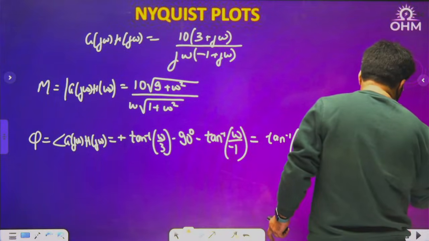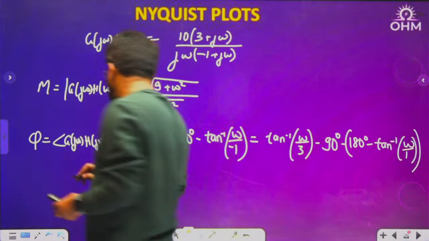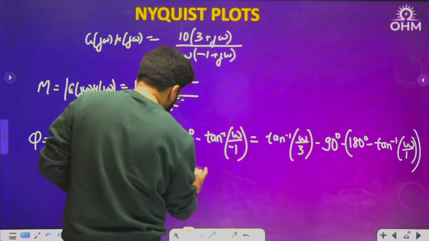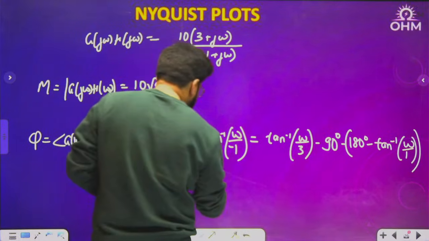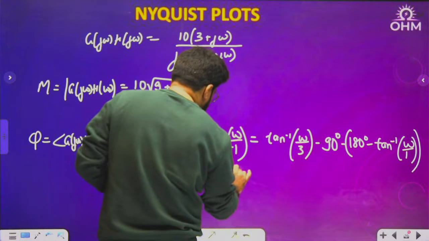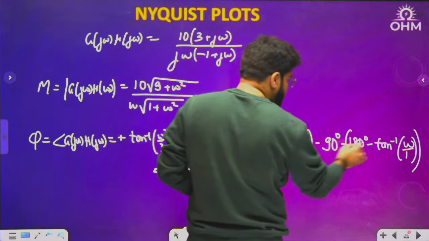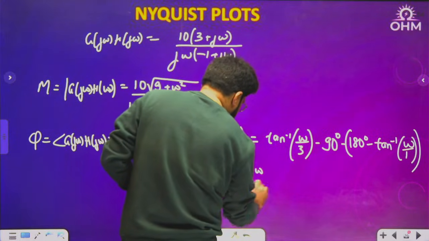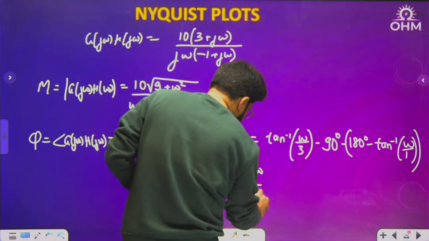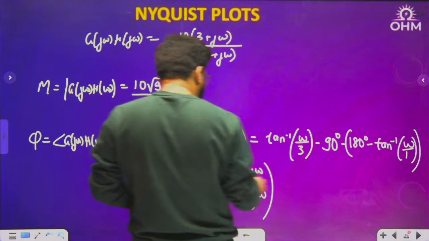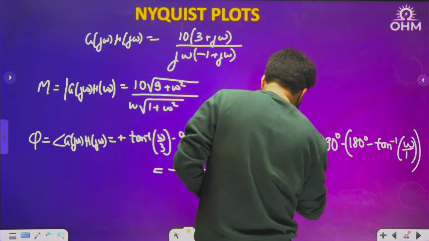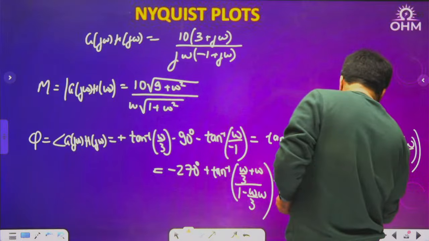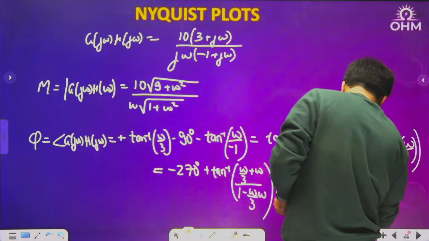180 degree minus tan inverse omega by 1, correct? So when I finally simplify, this will be minus 90 minus 180, that is minus 270 degree, plus tan inverse omega by 3 plus tan inverse omega. Tan inverse A plus tan inverse B, directly I will do so, tan inverse (A plus B) upon (1 minus AB). So this will be minus 270 degree plus tan inverse, multiplying by 3, I get 4 omega upon 3 minus omega square.